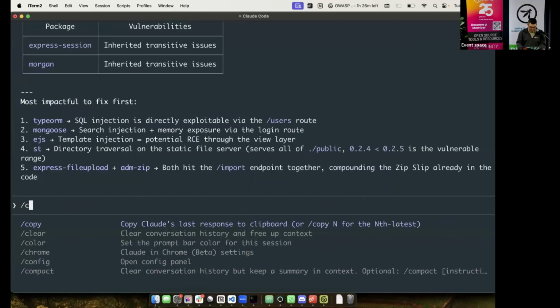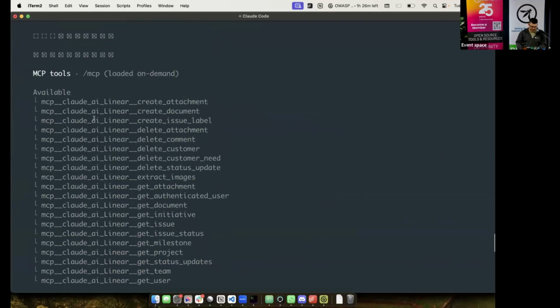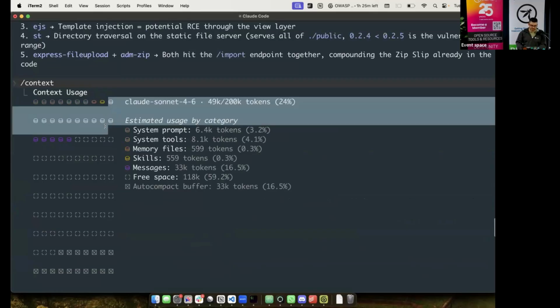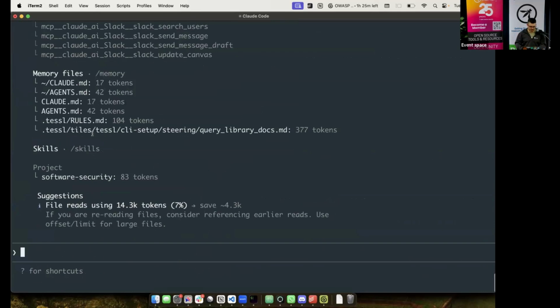Right. So if I look at my context, this is my context. All this context was from that last session. So it's a nice, useful way of bouncing between sessions. Right. So now I'm going to say, okay, let's fix the NoSQL injection. What was it?